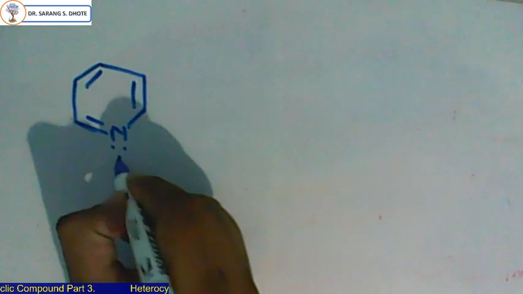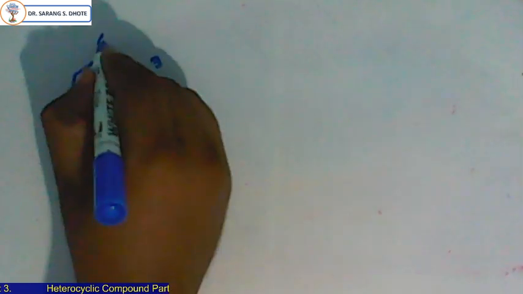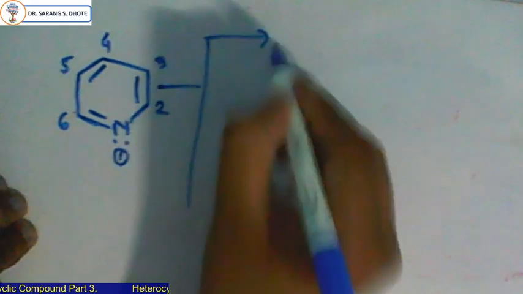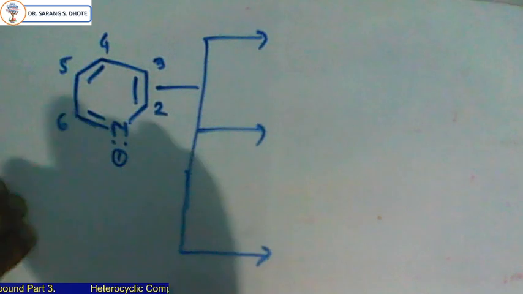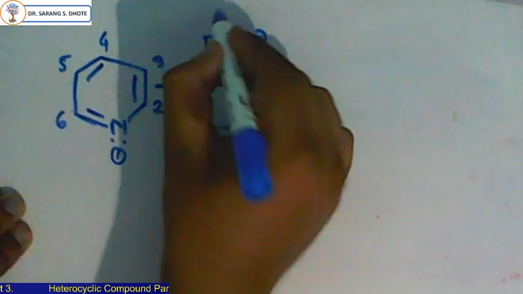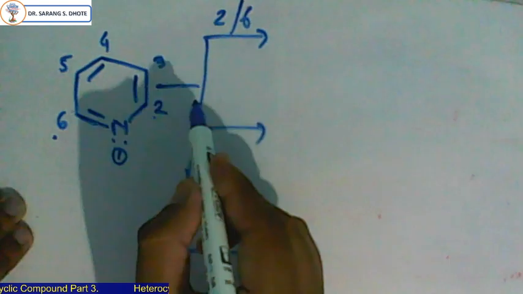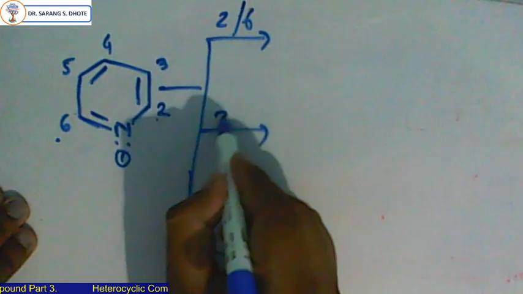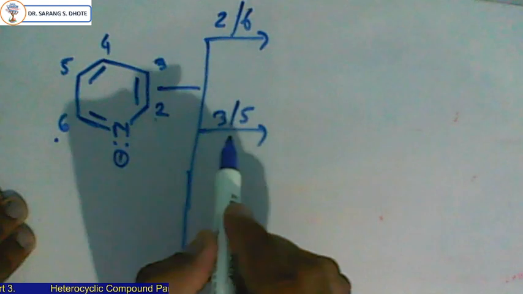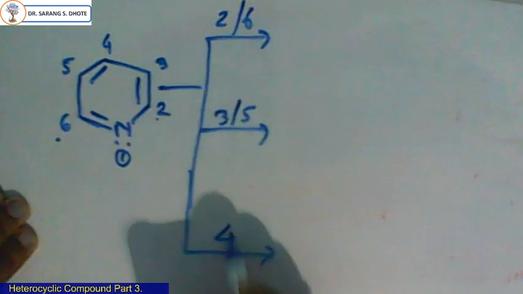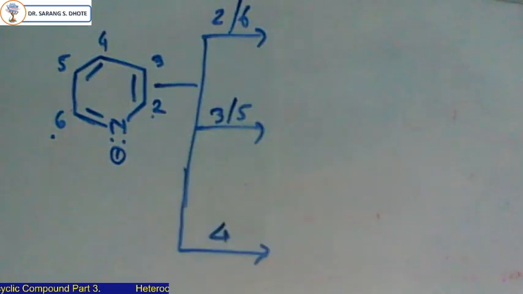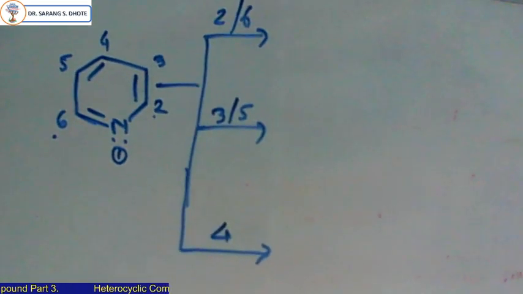In this case, this nitrogen carries number 1, so number 2, 3, 4, 5, 6. So attack can take place by the electrophile at 3 different positions: 2 or 6, 3 and 5, or the 4th position. These are the positions of pyridine where they can attack.